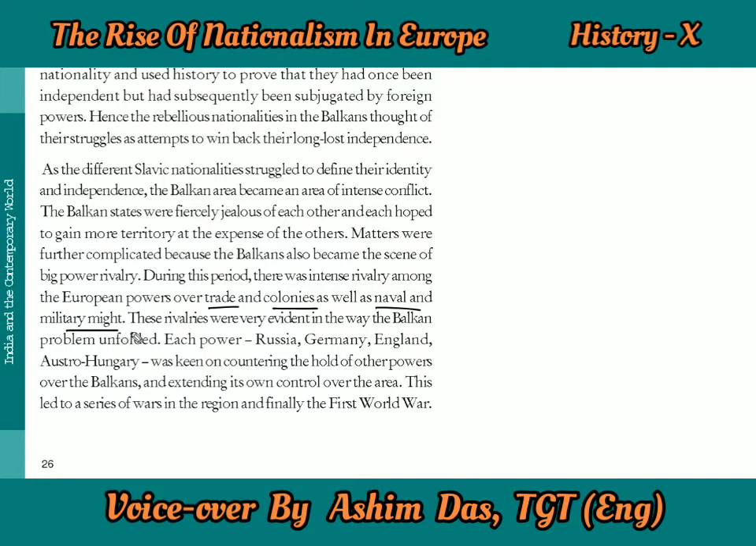Like, you know, our East India Company was also there. They tried to do business with us first, and after that colonies were established. They also wanted to increase their naval, army, and military might. These rivalries were very evident in the way the Balkan problem unfolded. Each power, like Russia, Germany, England, and Austro-Hungary, was very strong and very big, and they were keen on countering the hold of the other powers over the Balkans.